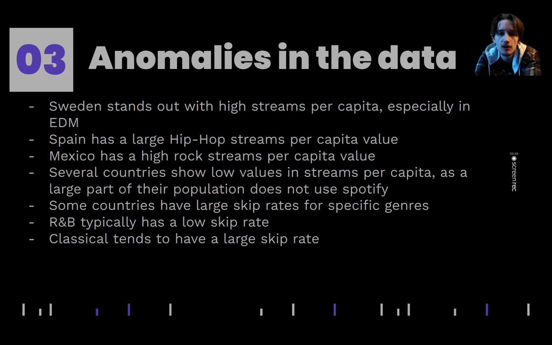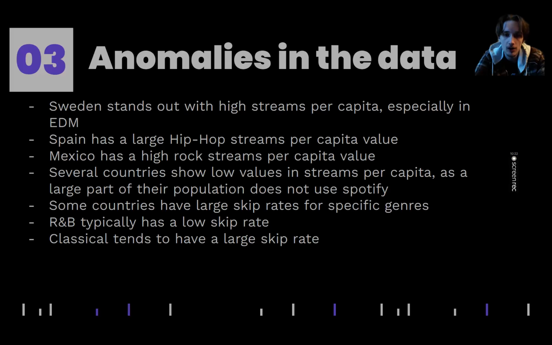So, some anomalies in the data. Well, of course, Sweden stands out a lot. The same with the Netherlands a little bit, especially for EDM for Sweden or for rock with the Netherlands. And other than that, some other assumptions that we can make, or things that we saw: Spain has a large hip hop stream per capita. A lot of people in Spain listen to hip hop music. Mexico has a high rock stream per capita value.